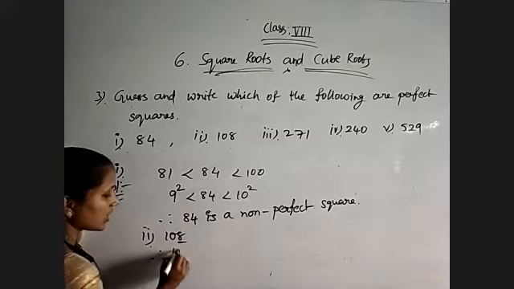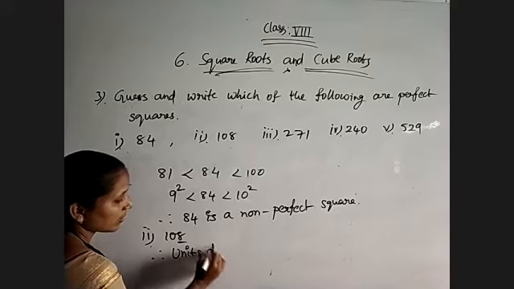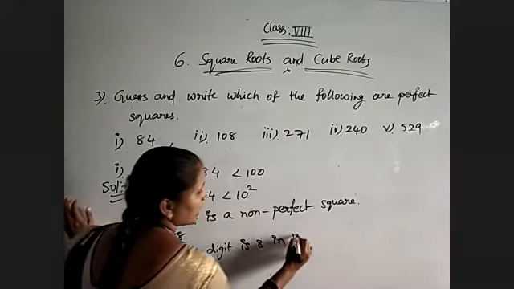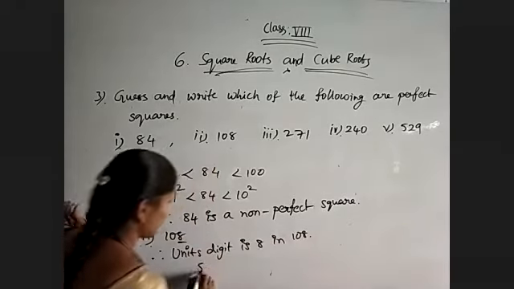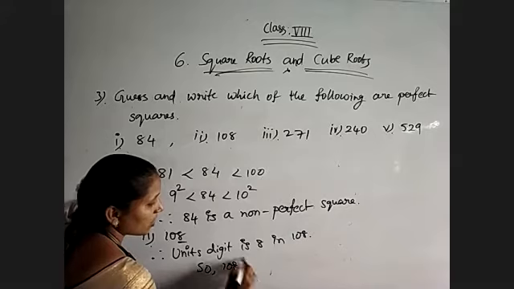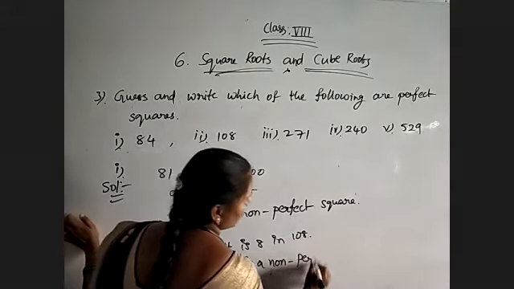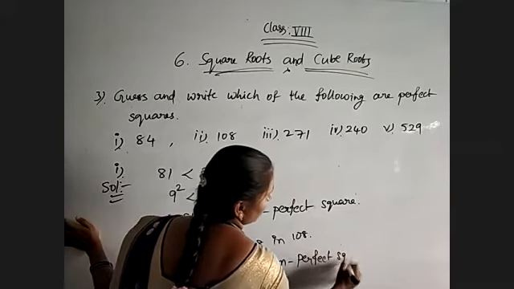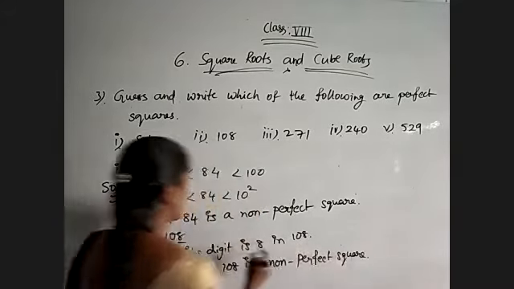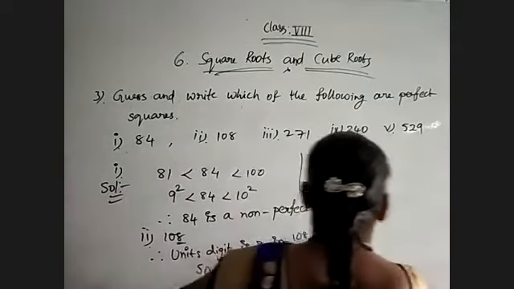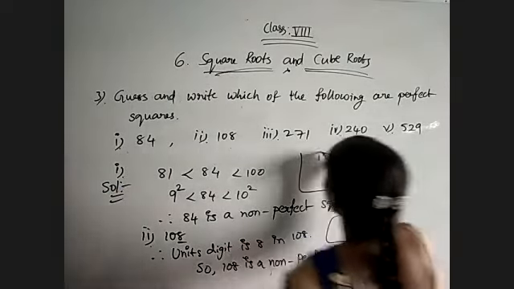Therefore, the unit digit is 8 in 108. So 108 is a non-perfect square. Otherwise, like this also you can estimate, no problem. And coming to the next, third question.